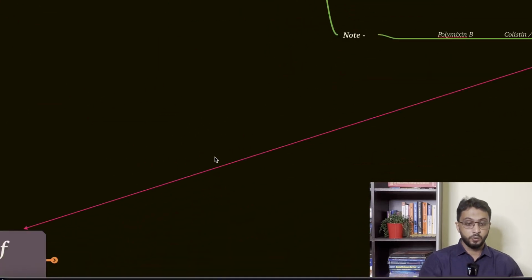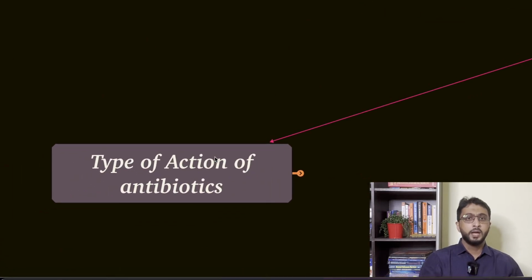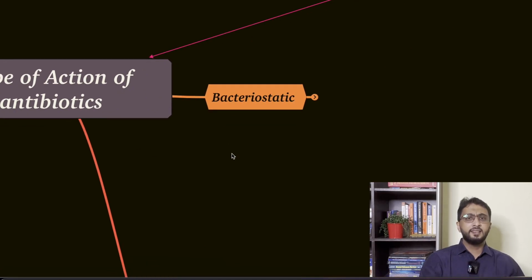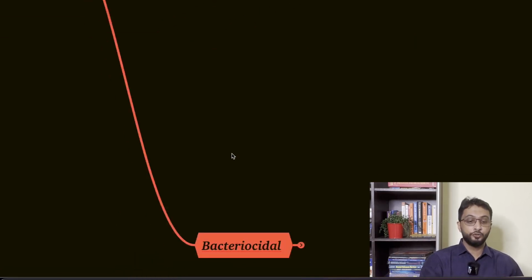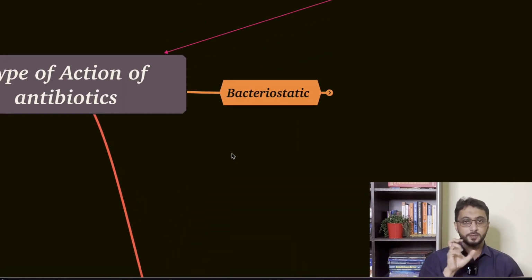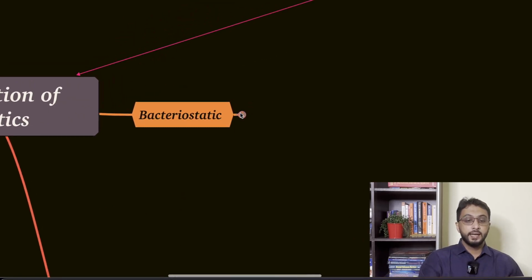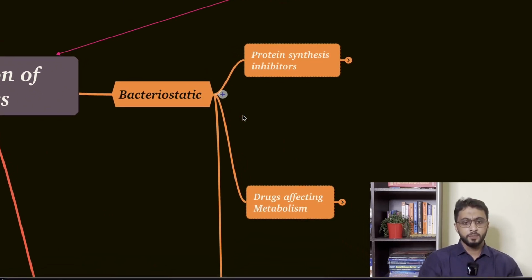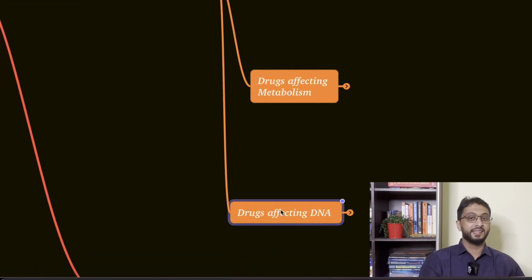Okay, now that is all about the mechanism. Now, type of action. The type of action of antibiotics is either bacteriostatic, or they can be bactericidal. This is again a question asked. Static means stops the growth. Cidal means kill the bacteria. So let's see the details of bacteriostatic. Again, this is just divided for easy learning: those bacteriostatic drugs which are protein synthesis inhibitors, those affecting the metabolism, those affecting the DNA.